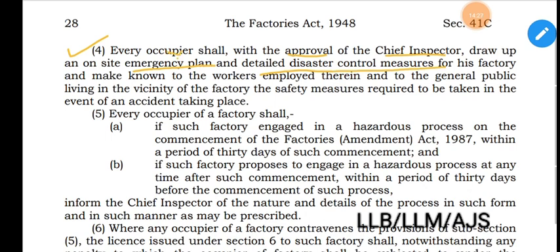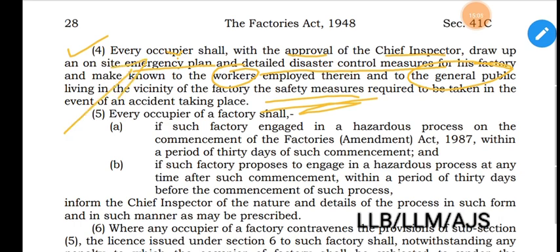The occupier shall make these known to the workers employed therein and to the general public living in the vicinity of the factory, along with the safety measures required to be taken in the event of an accident taking place. Then comes section 41B subsection 5.